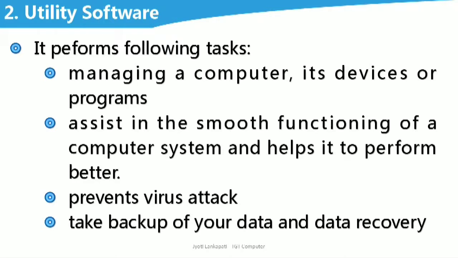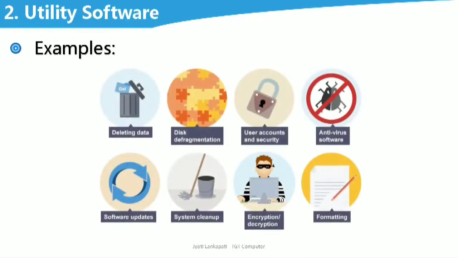You can buy various utility programs from a licensed computer store. Some utility programs are also available free of cost on the internet, so you can download them. These are some examples: disk defragmentation, user accounts, antivirus software, formatting, encryption and decryption, system cleanup, software updates. Okay, so utility software handles all these functions.